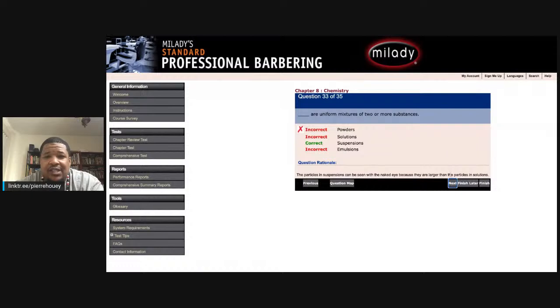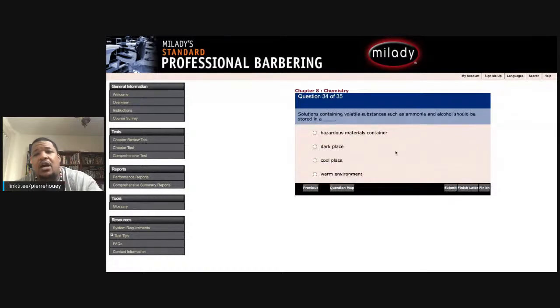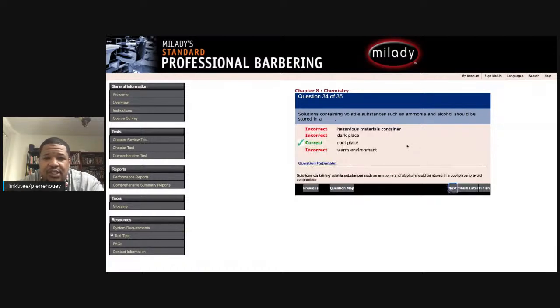Question 34. Solutions containing volatile substances such as ammonia and alcohol should be stored where? A, hazardous materials container. B, dark place. C, cool place. Or D, warm environment. All right. Volatile substances, warm environment does not make sense. Dark place, to me, doesn't make sense. You either got a hazardous materials container or a cool place. My best guess is a cool place. Final answer, which is correct. They should be stored in a cool place to avoid evaporation.